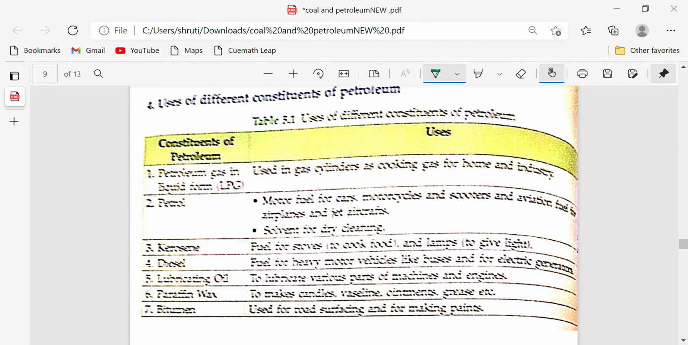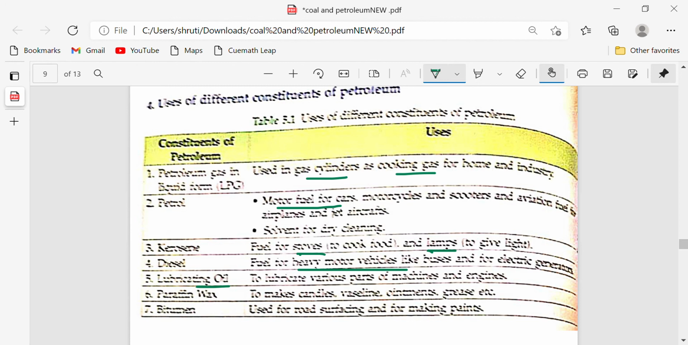LPG, I just told you, is used in gas cylinders, as cooking gas for home and industry. Petrol is used for light motor vehicles. Kerosene is used in stoves for cooking and in lamps to give light. Diesel is used in heavy motor vehicles. Lubricating oil is used for lubricating various parts of machines and engines. Whenever we use machines and engines, after some time the parts wear out and start making noise. In that case we use lubricating oil or grease to make them smooth so that we can use them for a longer term.